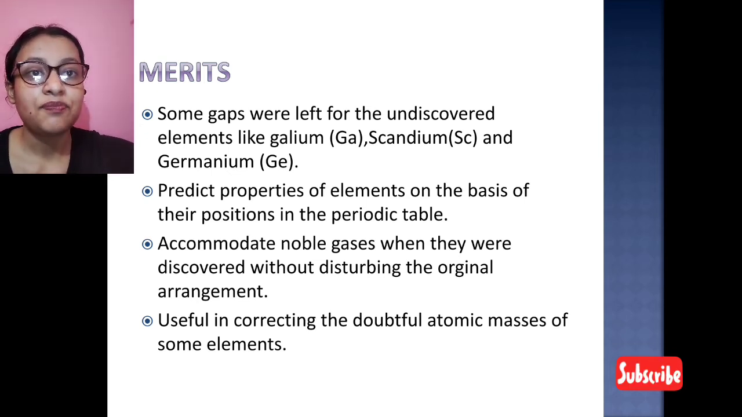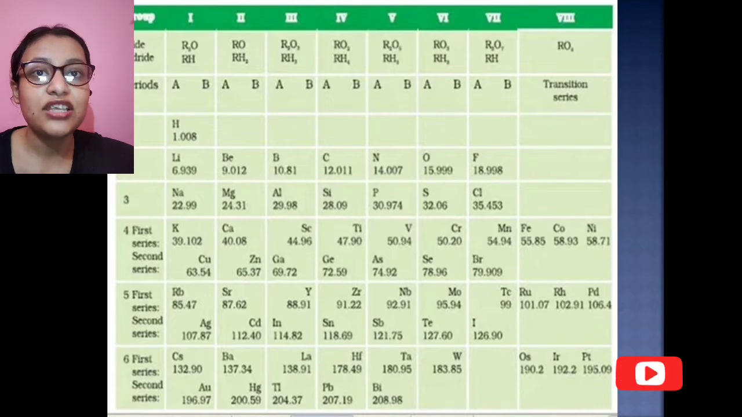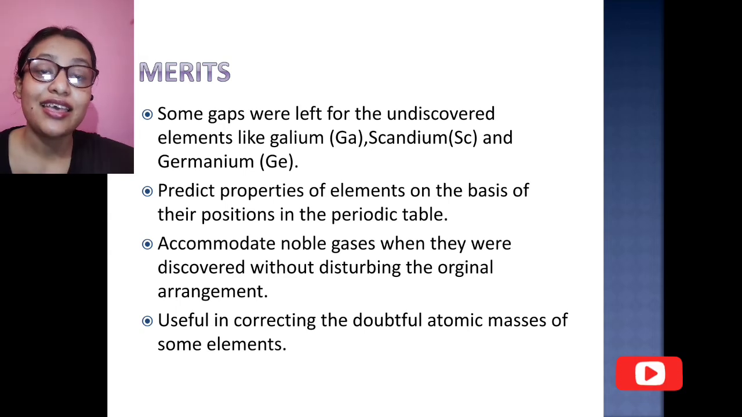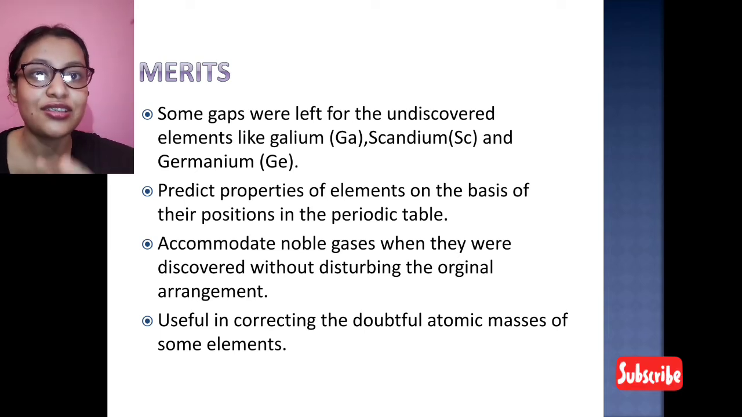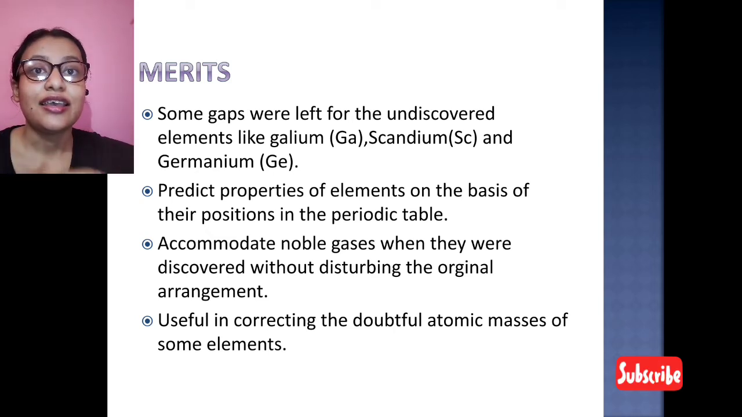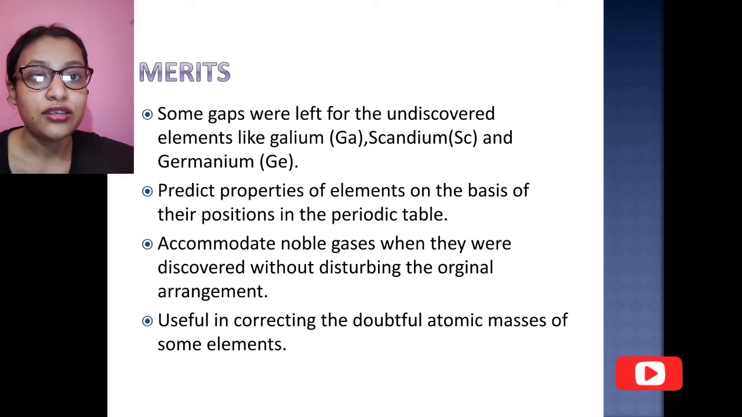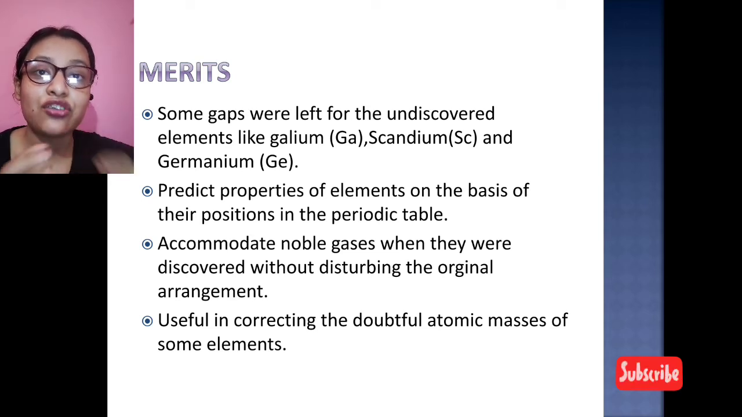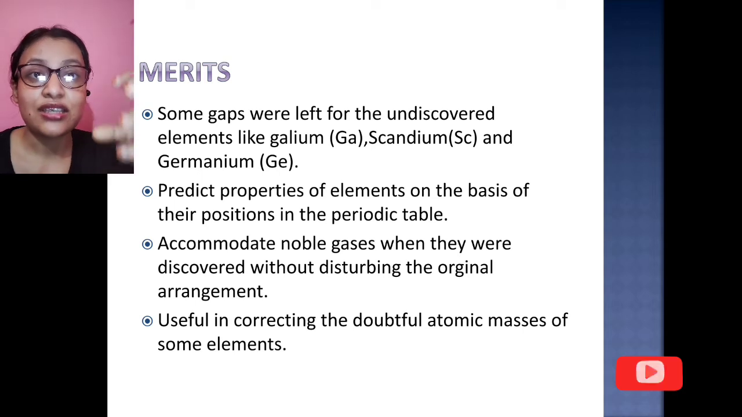In Mendeleev's periodic table there was no place for the noble gases at first, but he made his periodic table in such a way that it could accommodate the noble gases when they were discovered. In his time the noble gases were not discovered, but he left some place in the periodic table so that the noble gases could be accommodated. Also, it was useful in correcting doubtful atomic masses of some elements. These were some merits of Mendeleev's periodic table.